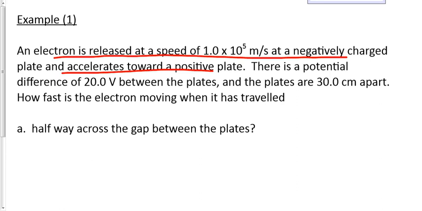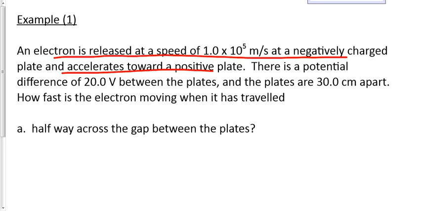If you release something at a negatively charged plate, and that thing is negative, it's going to be repelled by it, right? So if it was moving at 1 times 10 to the 5, and it's repelled by the thing that it's at, it's going to speed up. Don't picture it as the charged particle speeding up, though. Picture it as the small, older model blue car with one person inside, going to Walmart at the bottom of the hill. Picture the car going down the hill. That's what's happening here, right? Charged particle speeds up. That's exactly like a car going down the hill.